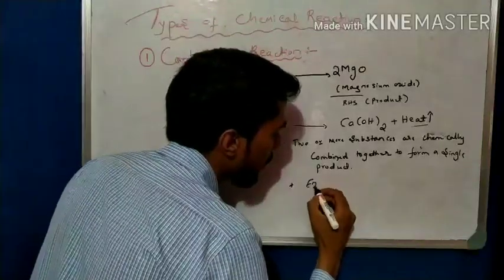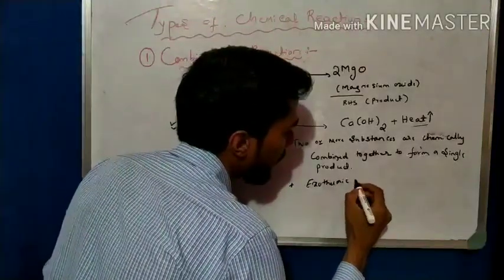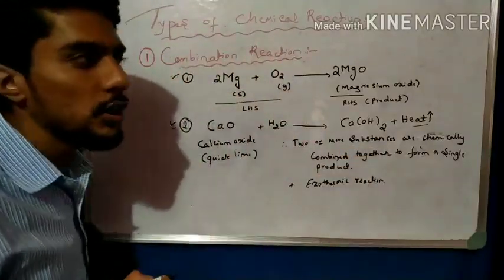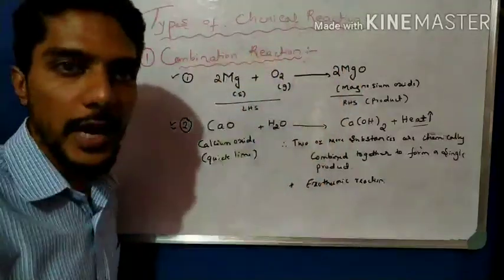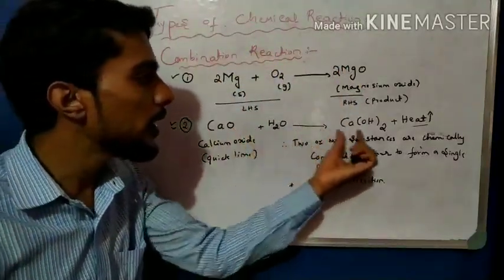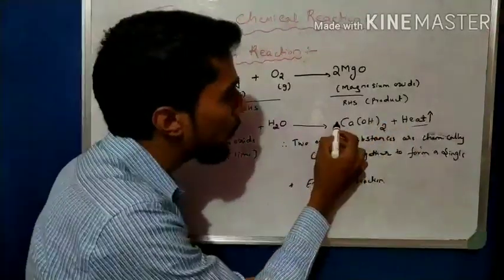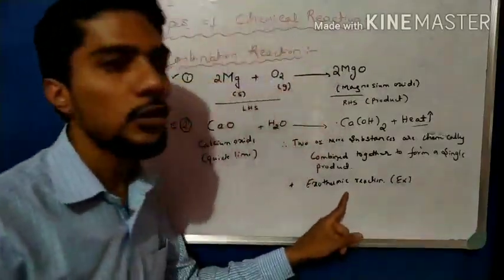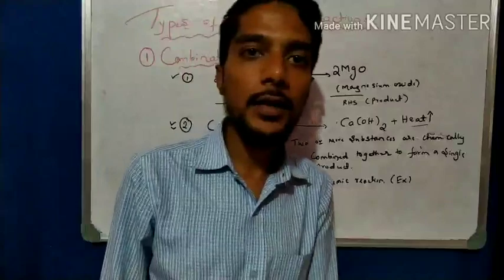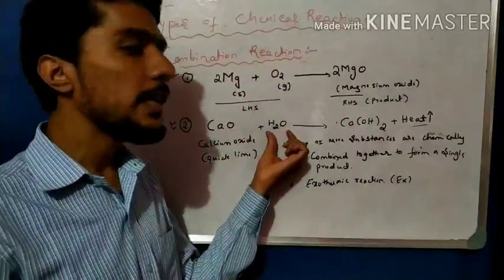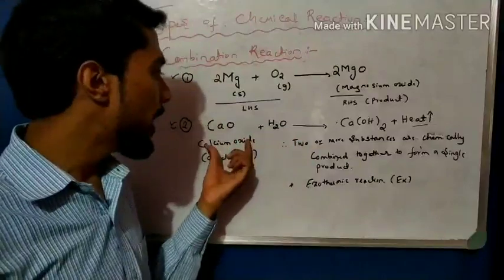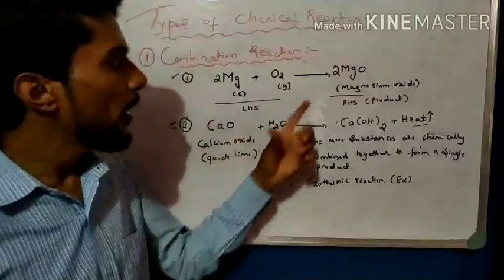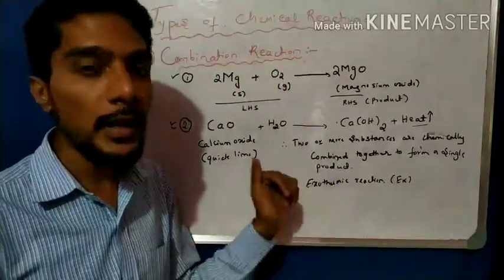So magnesium plus oxygen giving magnesium oxide is an example of a combination reaction, and calcium oxide plus water giving calcium hydroxide plus heat is an example of a combination reaction and also of an exothermic reaction. In the examination they ask: the reaction of calcium oxide and water is an example of which reaction? It is an example of a combination reaction as well as an exothermic reaction.